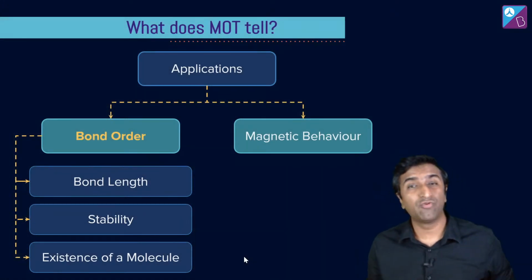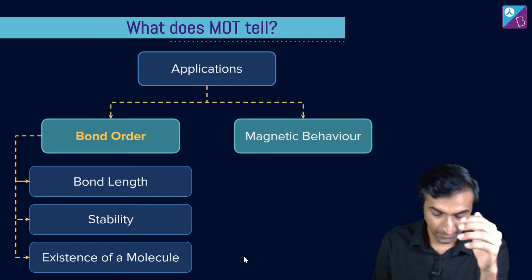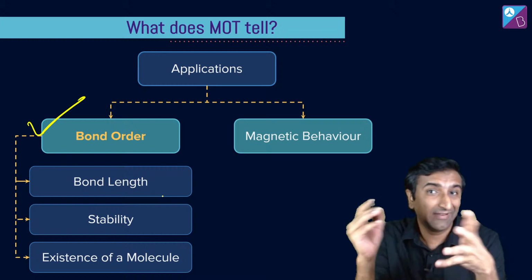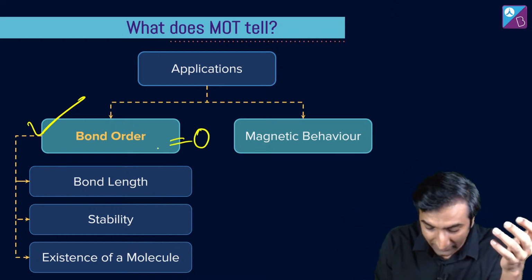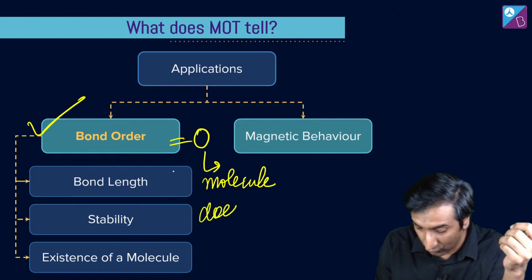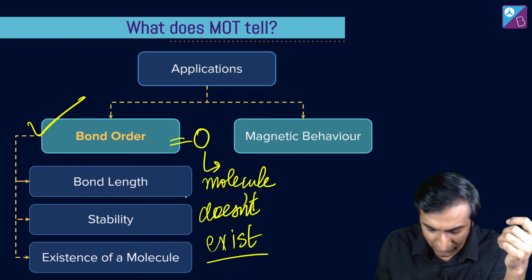Khair, what is the whole point of MOT? To be able to tell the bond order, okay, and this is what most of the questions are going to be on. So if bond order is 0, this is another interesting thing, right? That means the molecule doesn't exist. Okay, that's a very cool thing. This was one of the nicer uses of this.